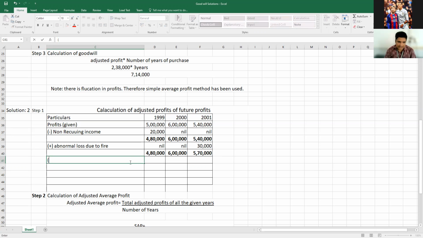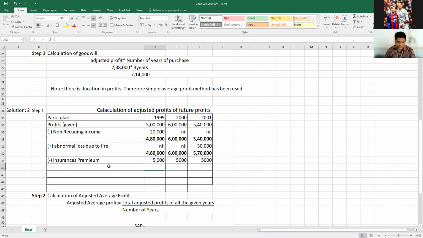Then less insurance premium. What is the amount? The premium amount is 5,000 per annum. So all the years the same amount, 5,000.